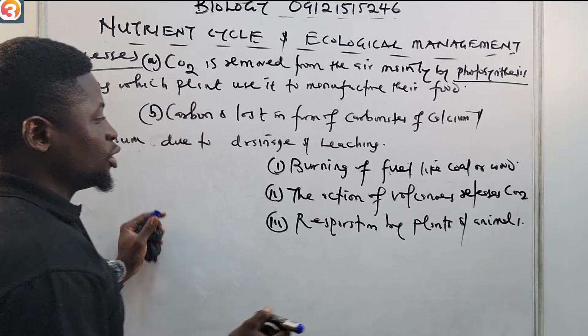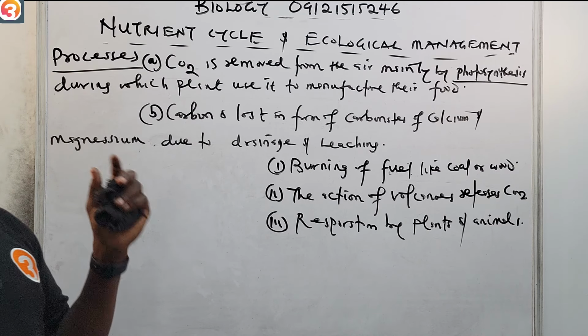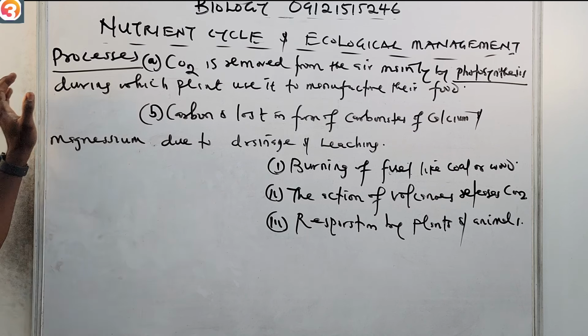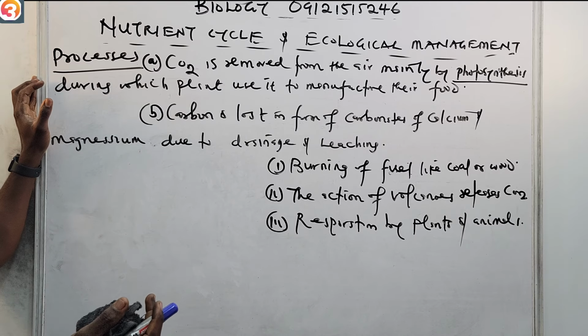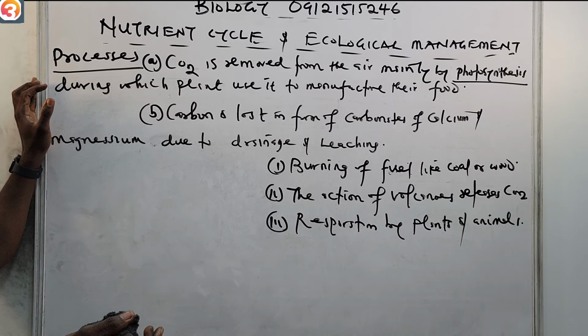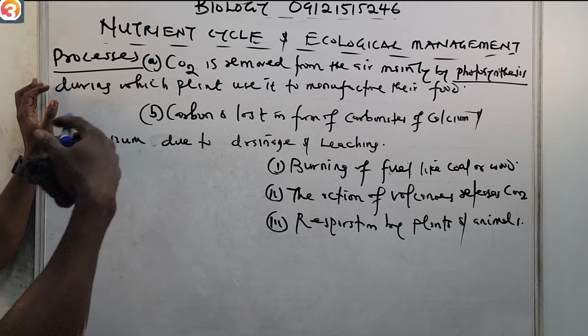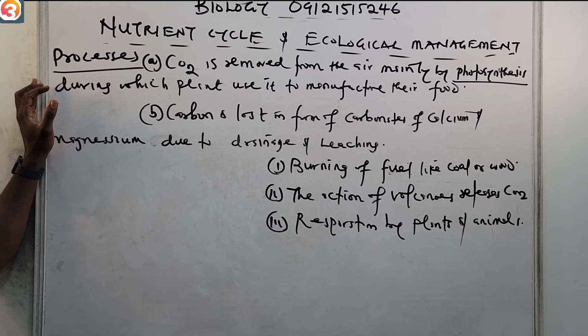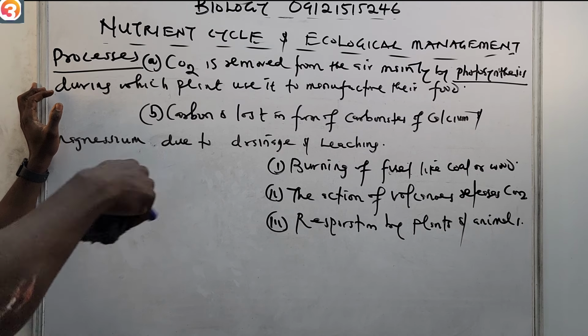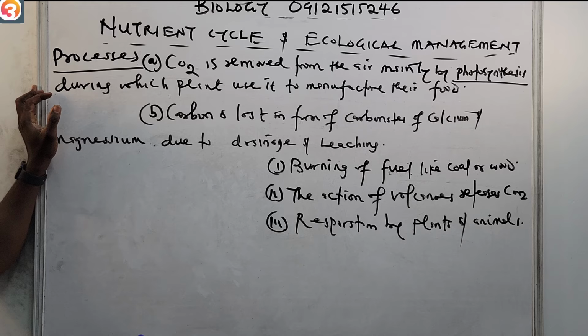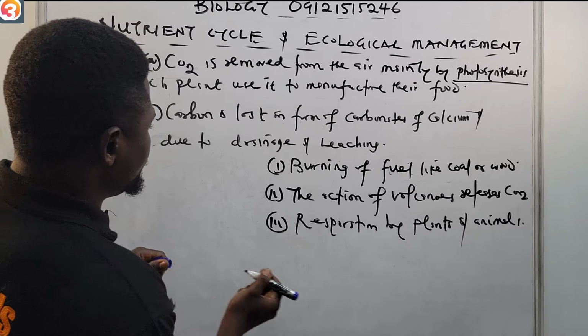animals. It's also another way that the atmosphere gains its supply of CO2. When we respire, we breathe in oxygen, then we take out carbon dioxide. So during respiration, this CO2 escapes and is taken back to the atmosphere.